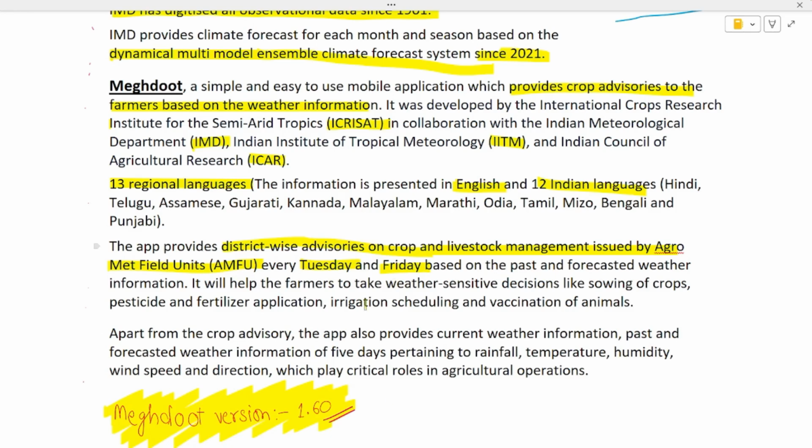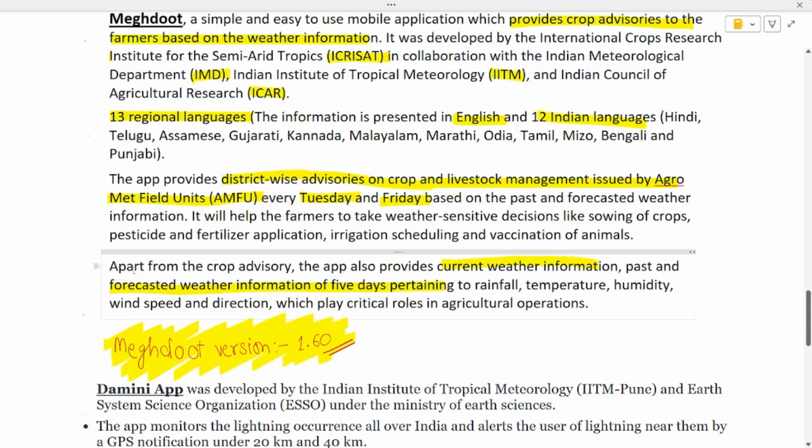Just read it, that it will help the farmers to take weather sensitive decisions like sowing of crop, then pesticides and fertilizer application, your irrigation scheduling, and vaccination of the animals. And then apart from the crop advisories, the app also provides the current weather information, past and forecasted weather informations for 5 days. Which Meghdoot version is going on right now? The Meghdoot version is 1.60. This is available right now.